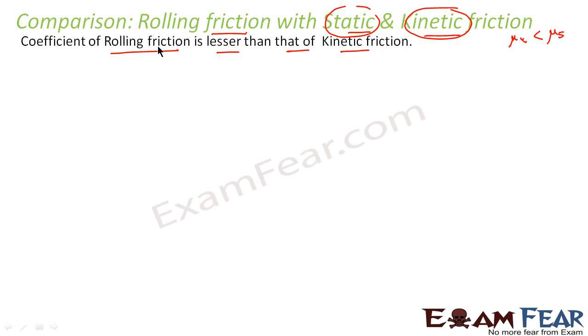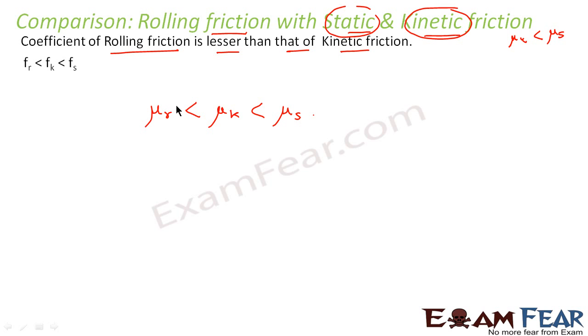That means the order of all three types is rolling friction lesser than kinetic friction lesser than static friction. So the coefficient of rolling friction, mu r, is lesser than the coefficient of kinetic friction, which is again lesser than the coefficient of static friction.